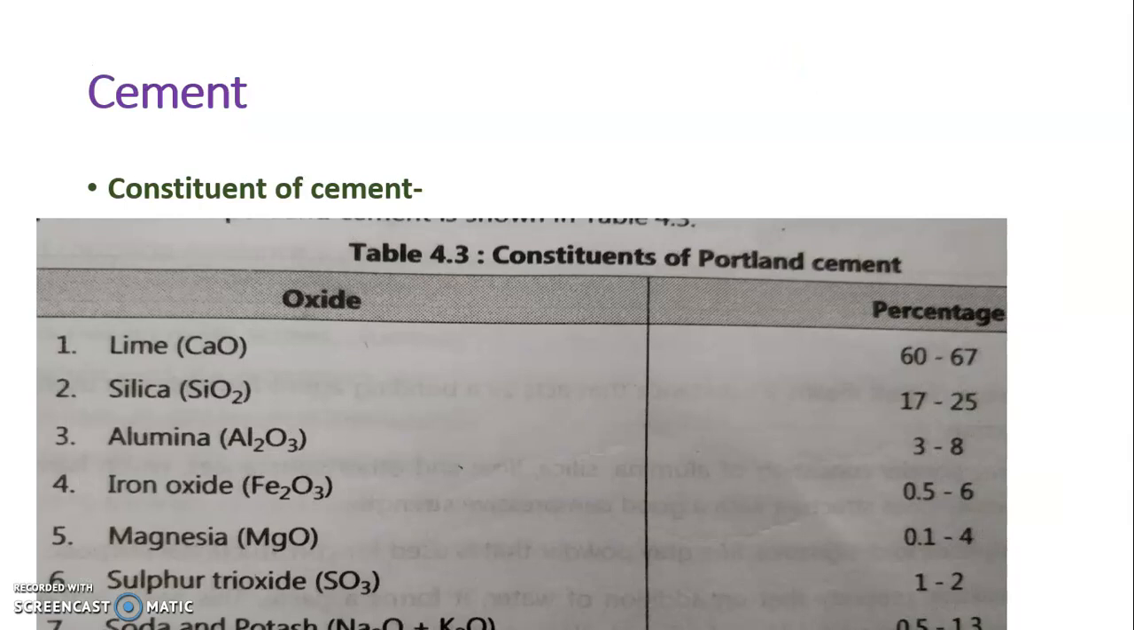lime. Cement is rich in lime, around 60 to 70% of lime. Then it consists of silica, 17 to 25%. Then alumina, for early setting it needs alumina, 3 to 8%. And the specific gray color of the cement is due to the presence of iron oxide.